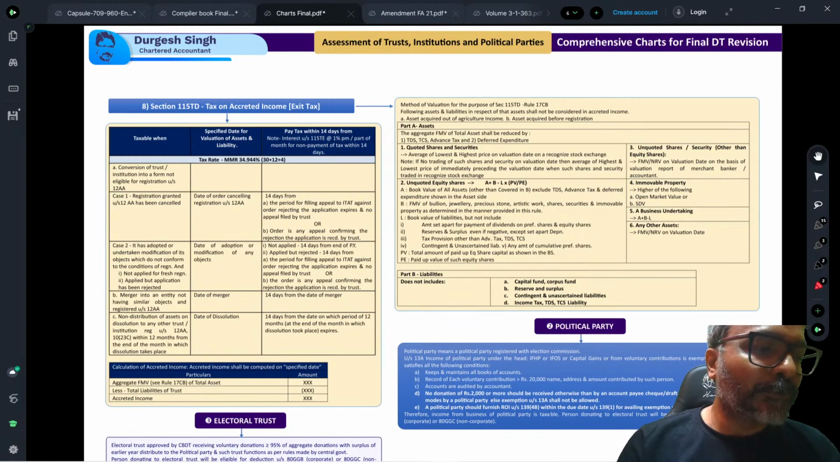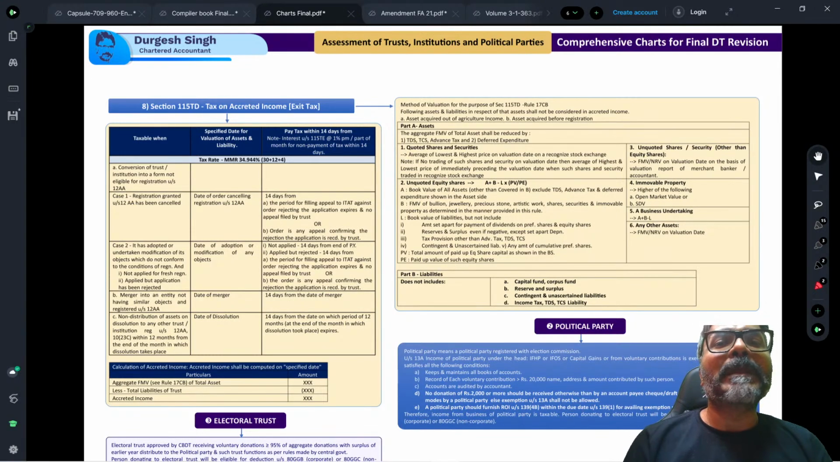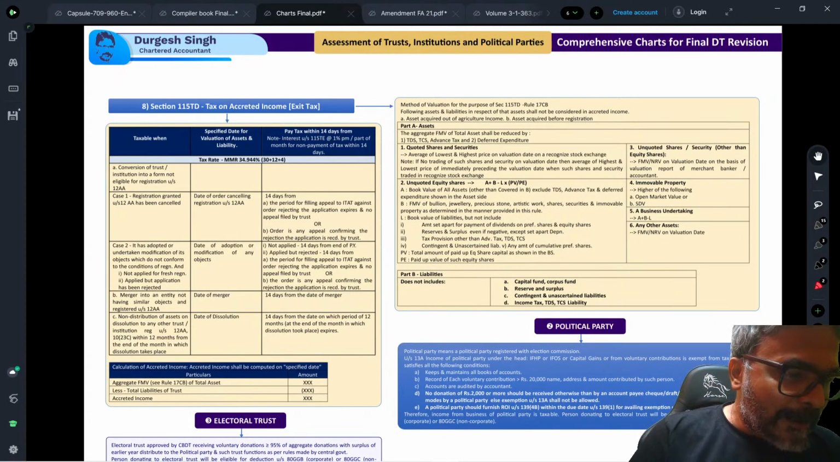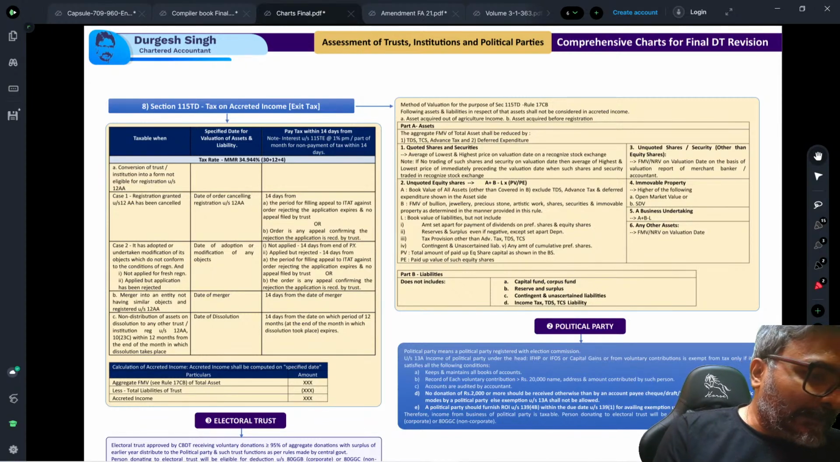First of all, students, we are going to close this trust taxation revision, and after that, students, we are going to take up TDS and TCS. I hope that all of you are ready with this one. So students, let's start then.